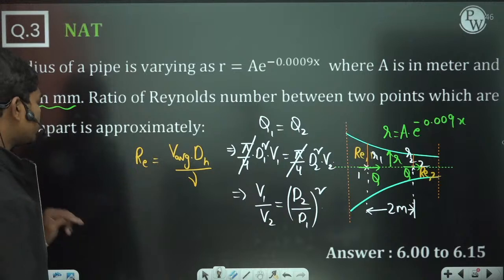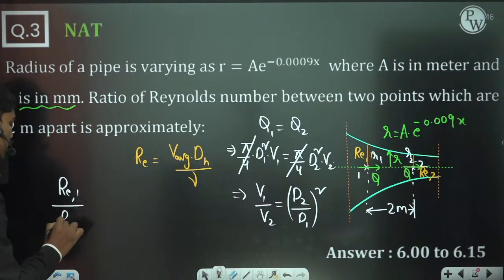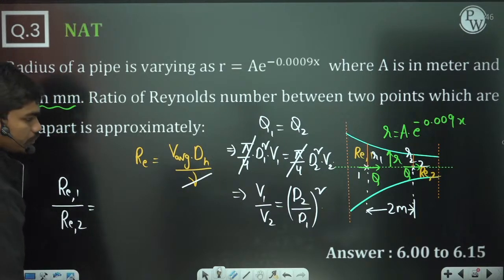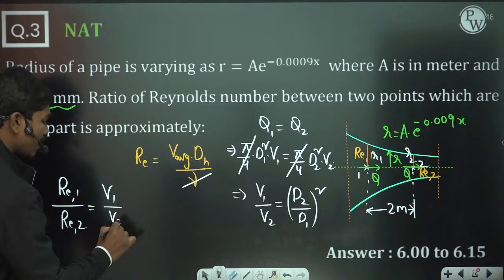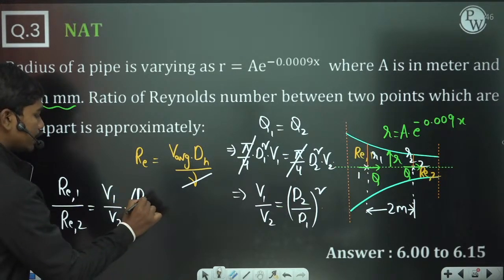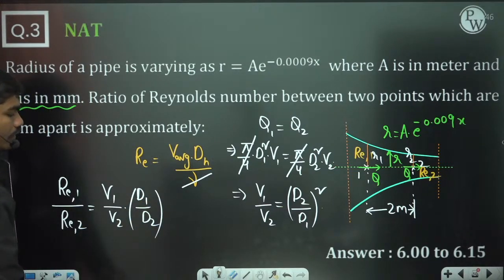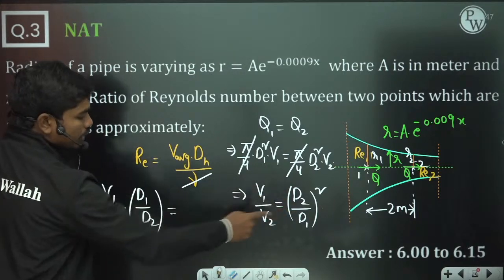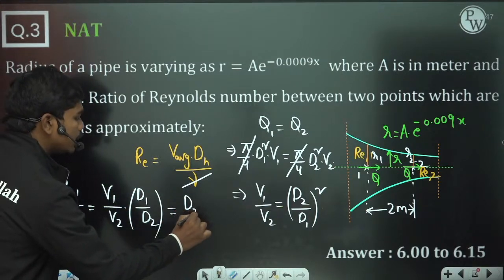So let us substitute here: Reynolds number at location 1 divided by Reynolds number at location 2. Since the fluid is the same at both locations, kinematic viscosity is a property of the fluid, so you can eliminate it. You have V average at 1 divided by V average at 2, into d1 by d2. If you replace V1 by V2 with (d2 by d1) whole square, then (d2 by d1) whole square into d1 by d2 gives you d2 by d1.